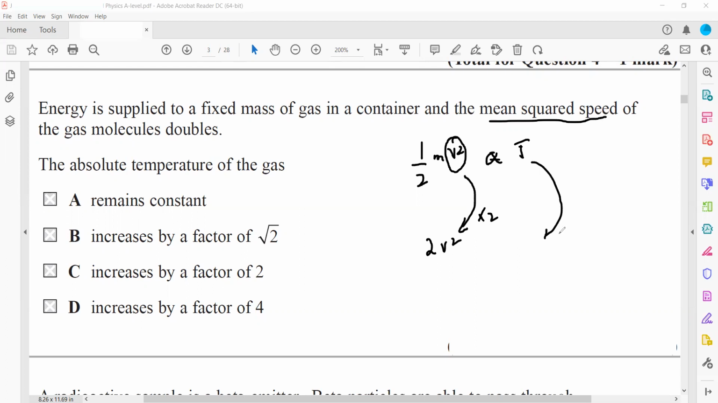So what will happen to temperature? The temperature should also be doubled, so temperature will become 2T, so it will increase by a factor of 2. If only the root mean square speed is doubled, then the temperature will increase by a factor of 4.